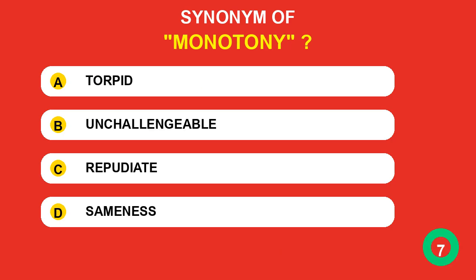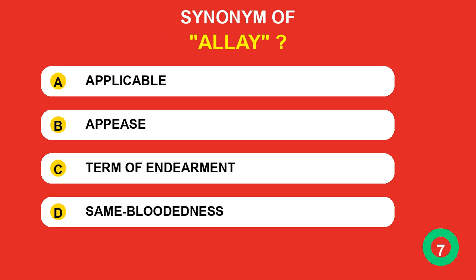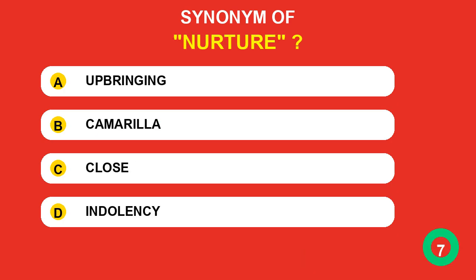Which synonym belongs to monotony? The correct answer is sameness. Which synonym belongs to allay? The correct answer is appease. Which synonym belongs to nurture? The correct answer is upbringing.